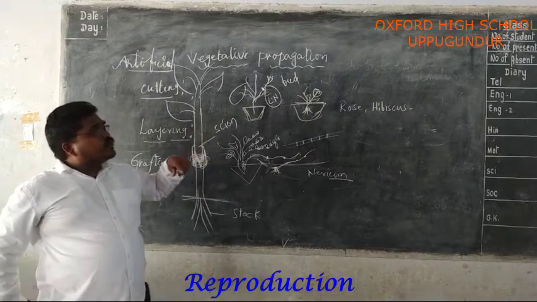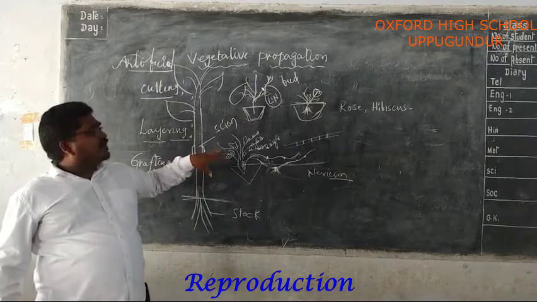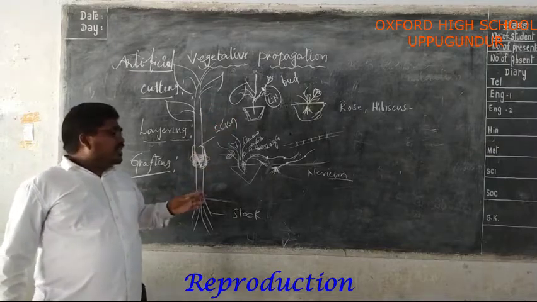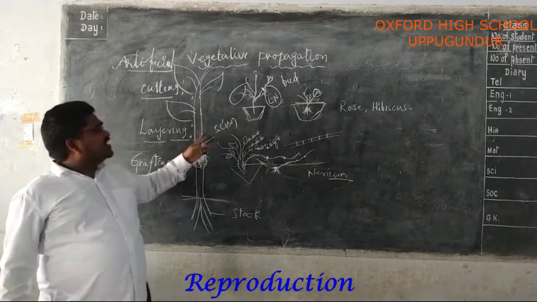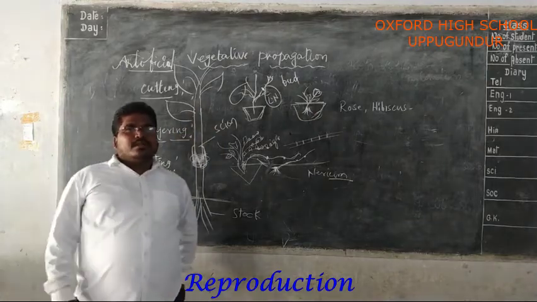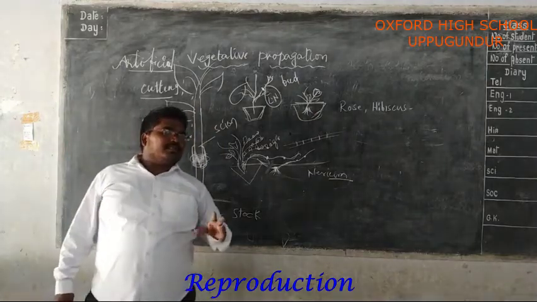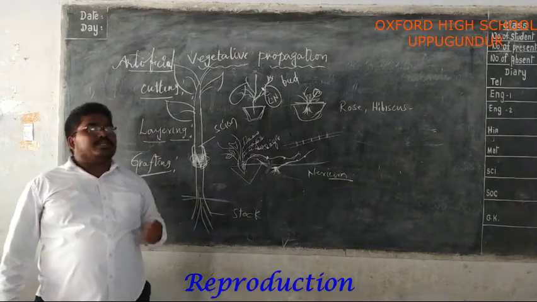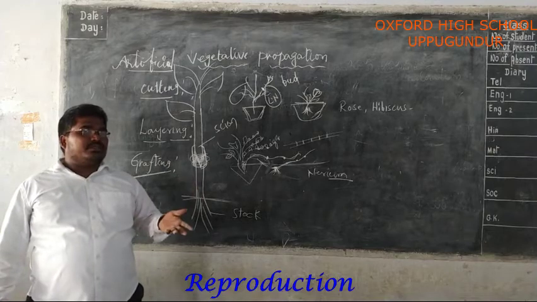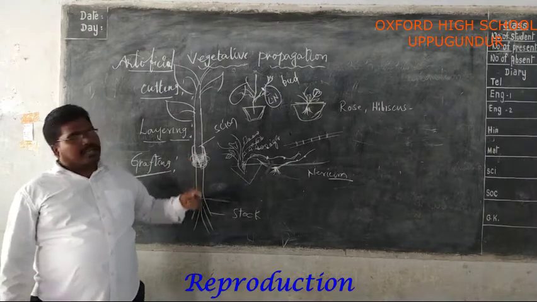So which method is suitable for us to change the characteristics? The grafting method is useful. In this method, the young scion is able to produce the fruits. Very important point: in the grafting process, the flowers and fruits are produced by the scion.